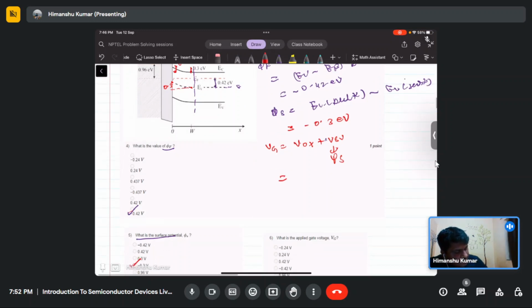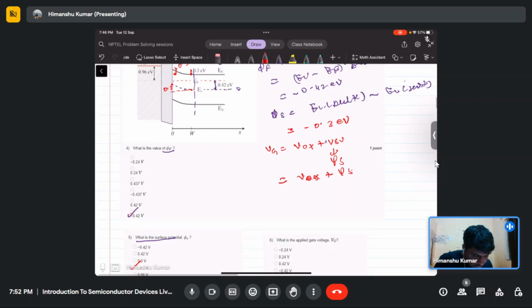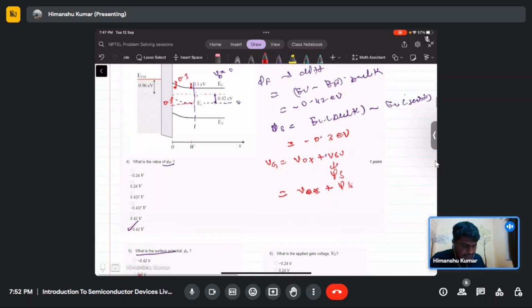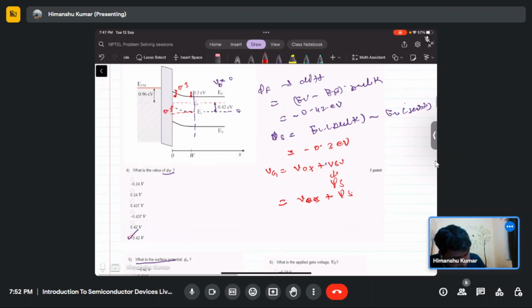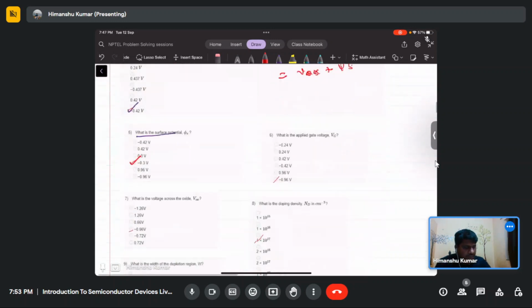In the band diagram, from the equilibrium case, it is shifted 0.96 electron volt up. So this equals minus q times Vg, and minus q times Vg is 0.96 electron volt. If we cancel the electron volt, then Vg will be equal to minus 0.96 volt.